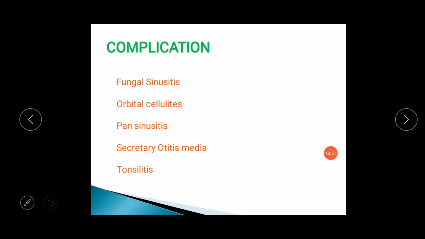Pansinusitis is usually a bacterial or viral infection of the different sinuses due to the blockage of their ostia. Secretory otitis media: whenever this ethmoidal polyp or usually antrochoanal polyp reaches up to the nasopharynx, it can block the unilateral or bilateral eustachian tube, and that patient can develop chronic suppurative otitis media